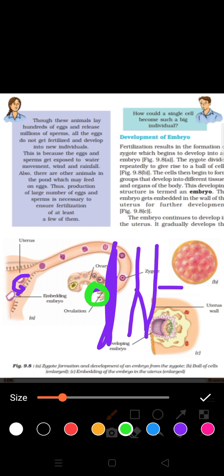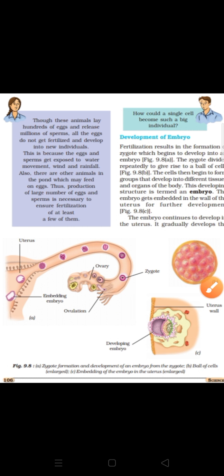Here only the embryo starts to grow inside the uterus. When all the body organs are visible, the mass of cells grows and develops, and ultimately head, hands and legs, stomach, all the body organs develop. That stage is known as the fetus.